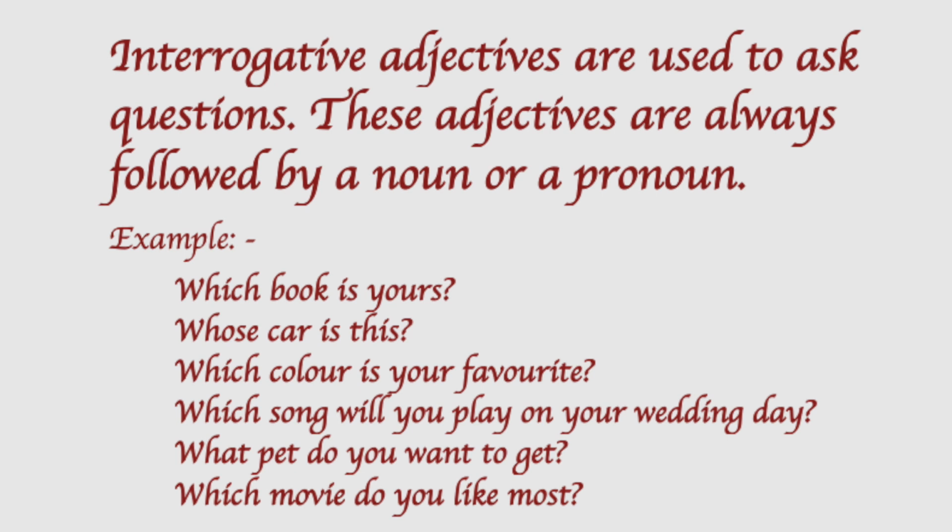See next one, interrogative adjectives. They are used to ask questions. These adjectives are always followed by a noun or a pronoun, and they are used to form questions. Which book is yours? Whose car is this? Here which is used to make a choice between options. What is used to make a choice in general. Whose is used to ask who something belongs to.